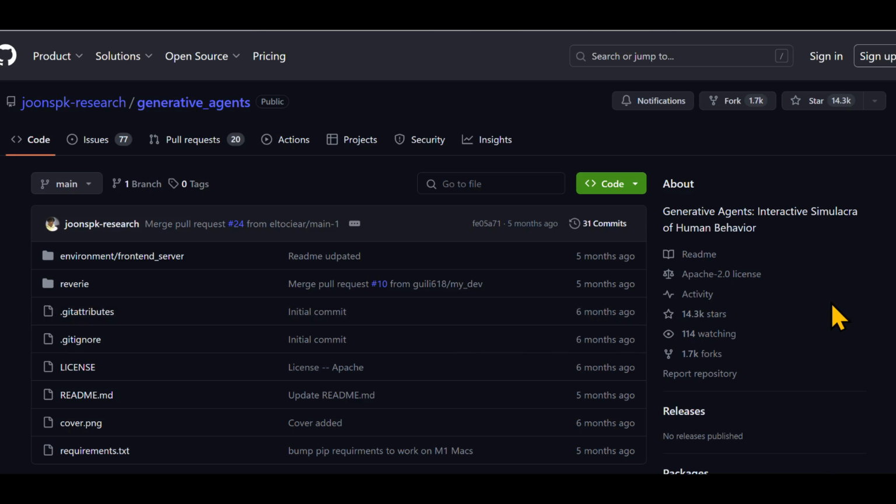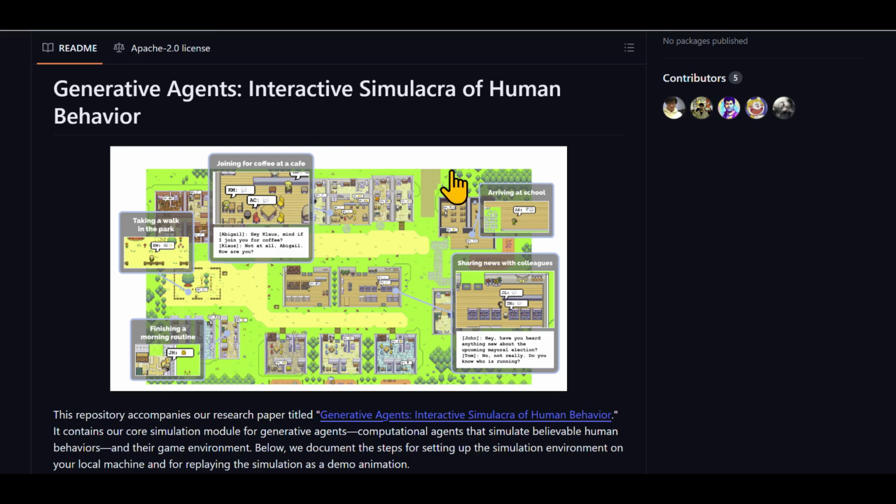What's even more interesting is that the code and everything else that you need to run one of these simulations yourself was open sourced a few months after this paper came out. So there's a GitHub link, and if you're interested, you can actually download this and run your own village.